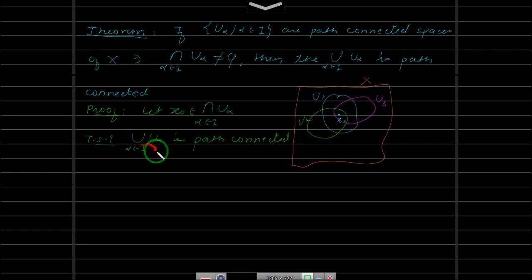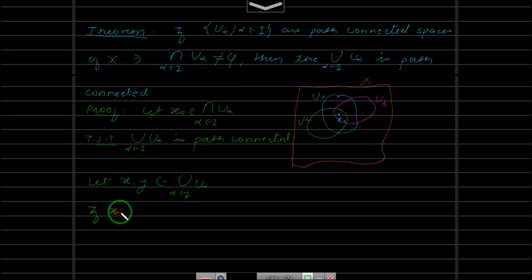And to prove this, we need to take 2 points and find the path. Okay, so let us take 2 points. Let x, y belong to the union over alpha belongs to I of U alpha. And remember, all these U alphas are path connected. Now since we have taken x and y in the union of U alpha, if both x, y belong to one particular U beta, then we are done, because U beta is path connected and x and y belonging to U beta implies there is a path.